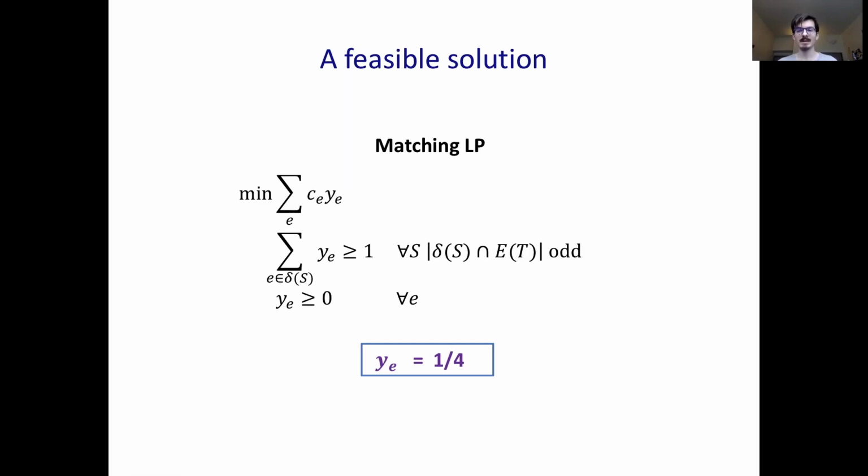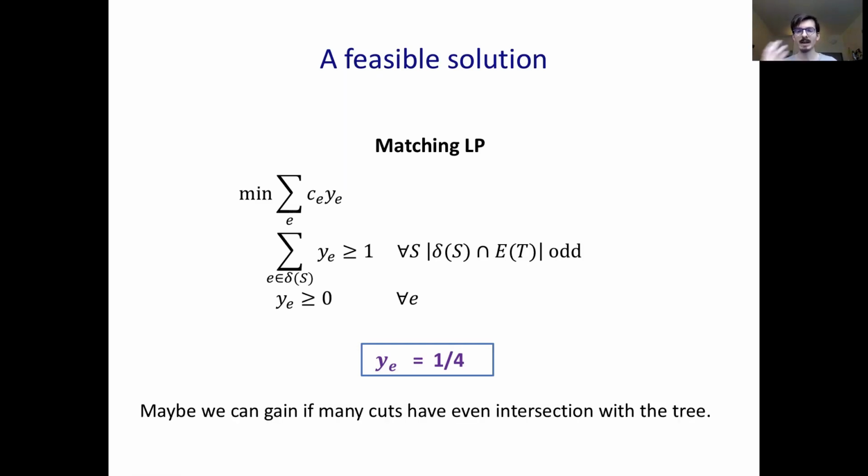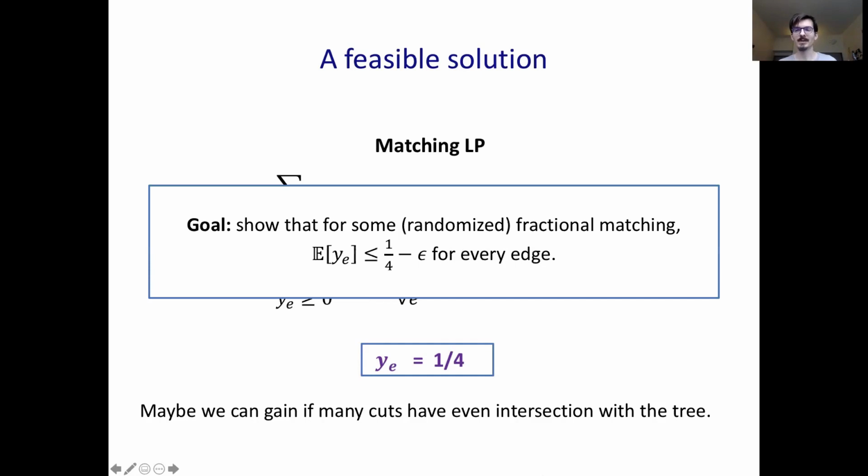However, as I said, this assignment satisfies every cut, not just odd ones. So here's the hope. Maybe if many cuts actually have an even intersection with the tree, we can gain. We can reduce this 1/4 to maybe something less on average. And that's going to be exactly our goal. So we're going to try to show that for some randomized fractional matching procedure, its expected cost is strictly less than 1/4 for every edge.